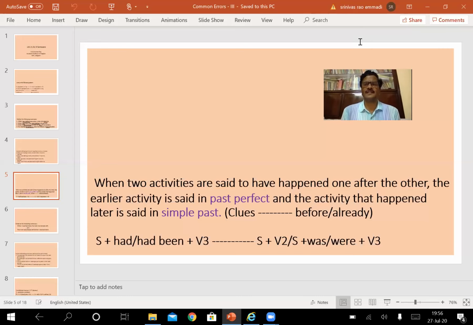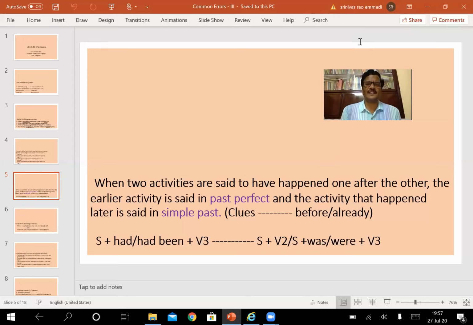If it is in active voice, subject should be followed by V2 form, whereas if it is in passive voice, subject is followed by was or were based on the subject. If it is singular, was is to be used. If it is plural, were is to be used. And we know that only V3 form is used in passive construction. So one important point we have to remember here is that sentences may also be in passive construction. That is why I have shown both the active constructions and passive constructions. Based on the usage, based on the meaning of the sentence, we have to use them.